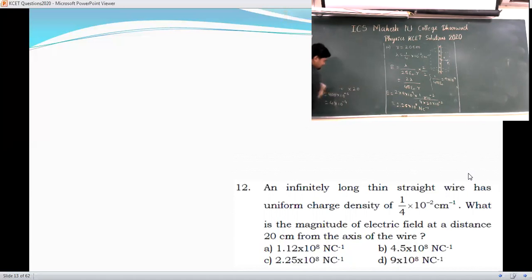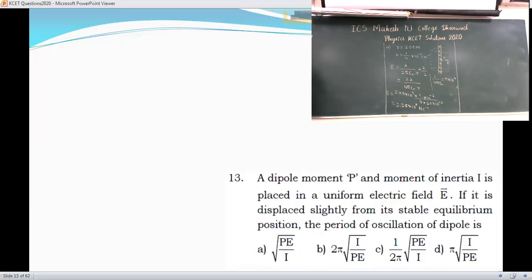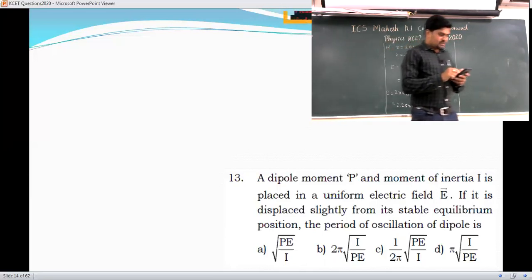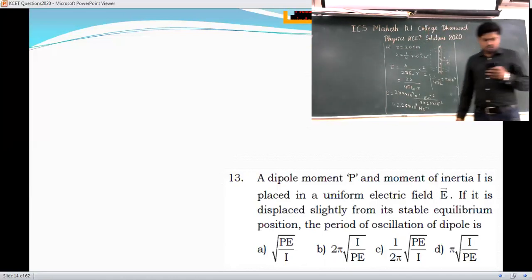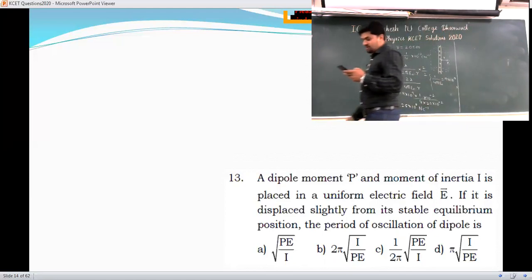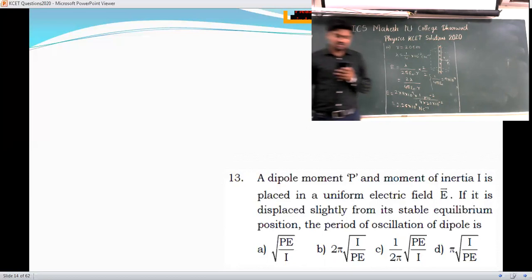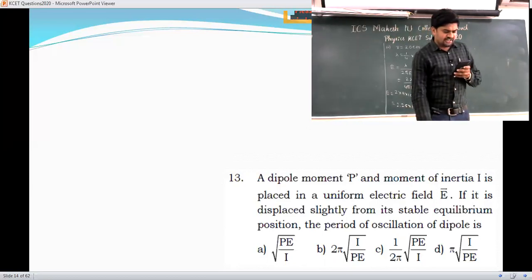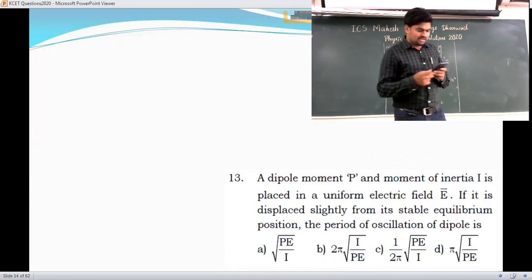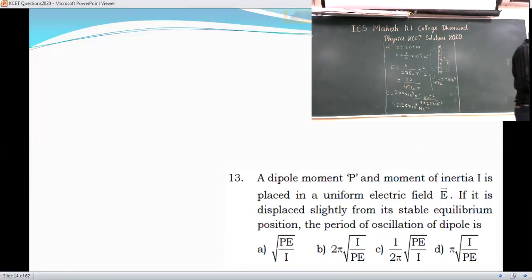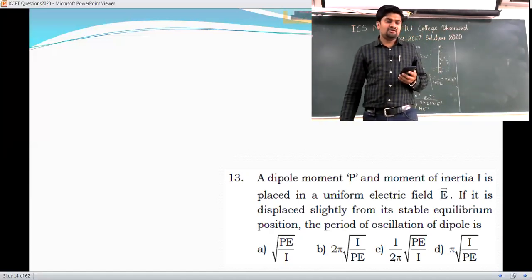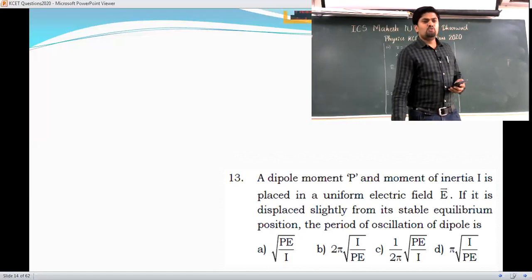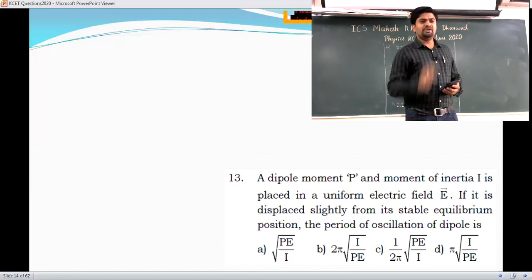Yes, we'll go to the next one. See the next question, the 13th question. A dipole of dipole moment P and moment of inertia I is placed in a uniform electric field E. If it is displaced slightly from its stable equilibrium position, the period of oscillation of the dipole is. It is a direct question, so there is nothing to worry about. T is equal to 2 pi root of I by PE. Option B is the answer there.